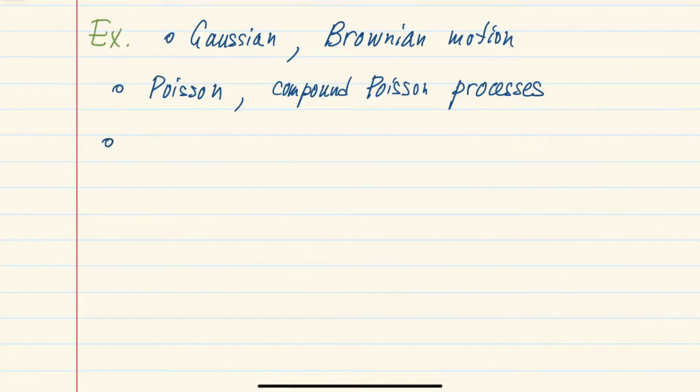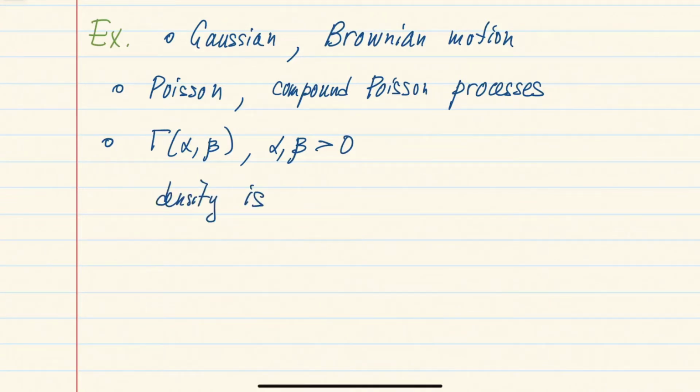Now, another distribution which is infinitely divisible is the so-called gamma distribution with parameters alpha and beta, where alpha and beta are two positive parameters, right? And this distribution has density given by this formula, beta to the alpha over gamma function at alpha, x to the alpha minus 1, e to the minus beta x for positive x.